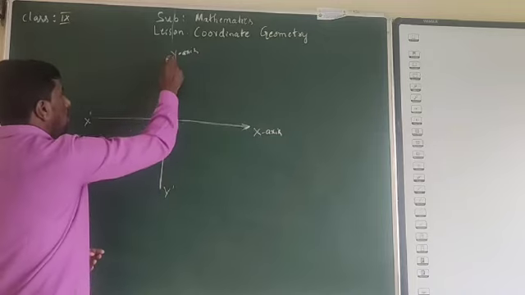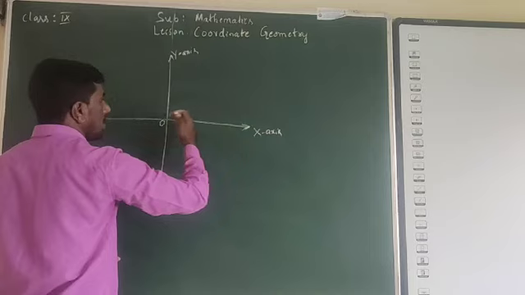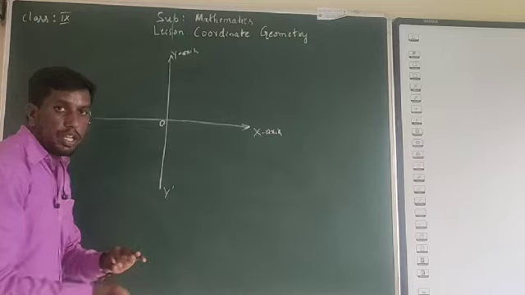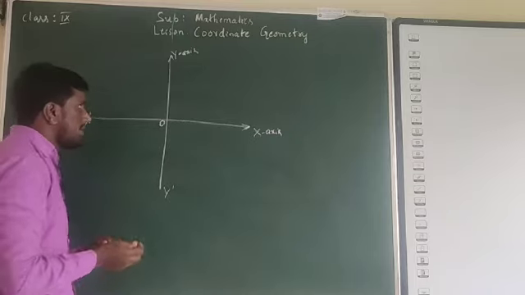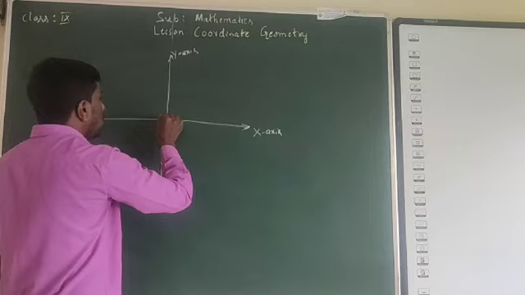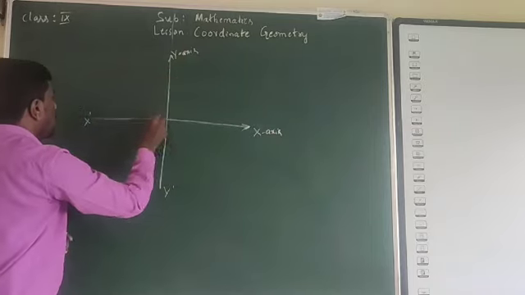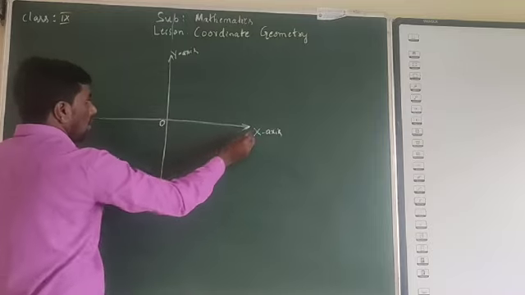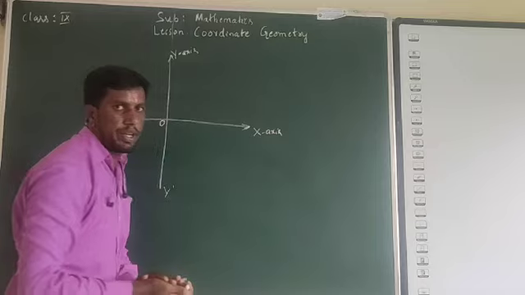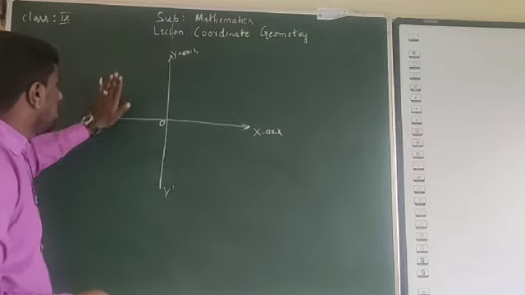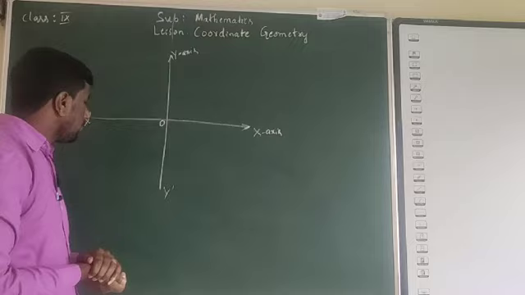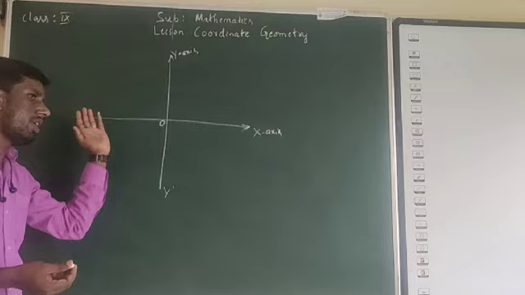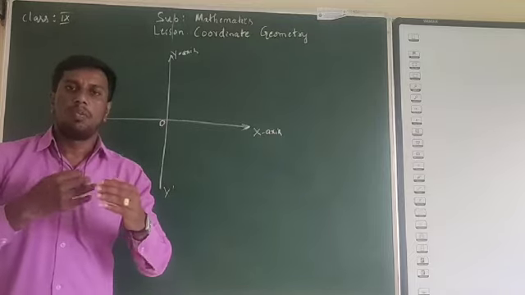You know that OY is the positive y-axis, OX is the positive x-axis, OX dash is the negative x-axis, OY dash is the negative y-axis. And we know that XOY is the first quadrant, YOX dash is the second quadrant, X dash OY dash is the third quadrant, XOY dash is the fourth quadrant. Anti-clockwise: first, second, third, fourth. We'll discuss what the sign will be in the first quadrant, second quadrant, third quadrant, fourth quadrant.